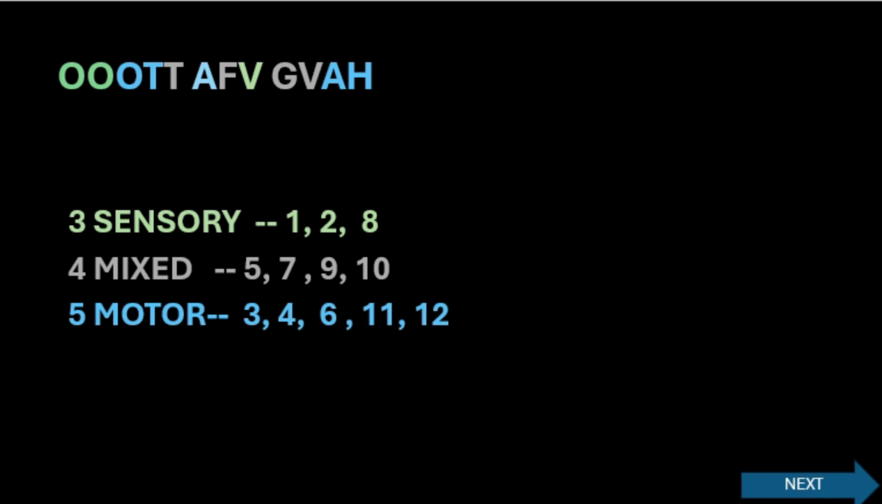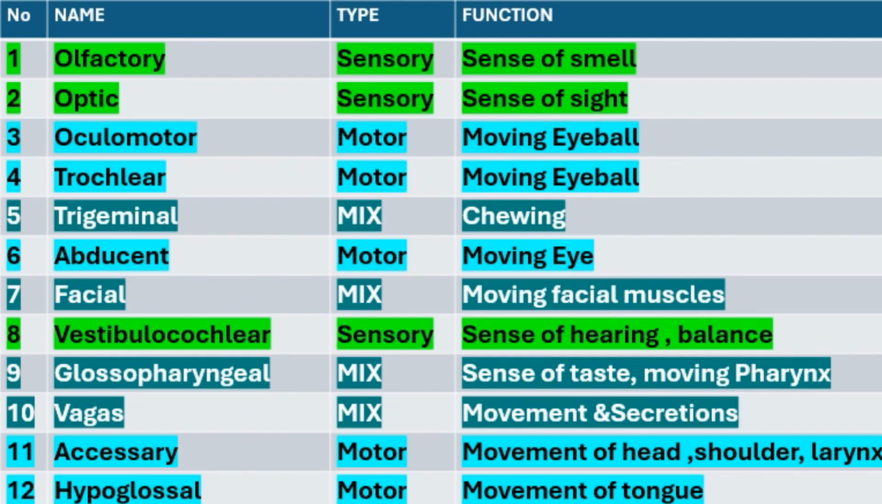There are three sensory nerves, that is 1, 2, and 8. Four mixed nerves, that is 5, 7, 9, 10, and five motor nerves, that is 3, 4, 6, 11, 12. You can see this chart for better memory with the color codes. See, the green colors are for the sensory or afferent, blue for motor or efferent, and gray for the mixed. Here you can see the functions also. So just remember this chart and note it down for better memory of the cranial nerves in your exams.